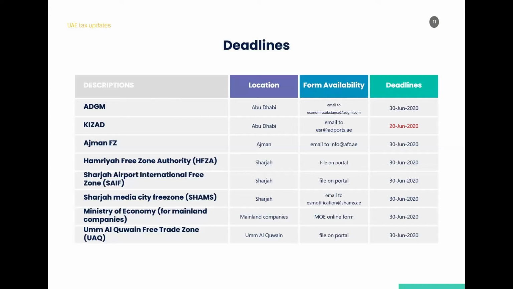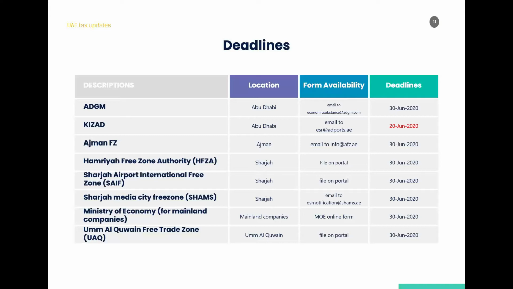The notification form is basically available on the website of the Ministry of Economy. It is not like in other cases where you get it by email or it is available on a portal, because there is no portal as such for the mainland companies. So the best way is to go to the Ministry of Economy website and access that form.